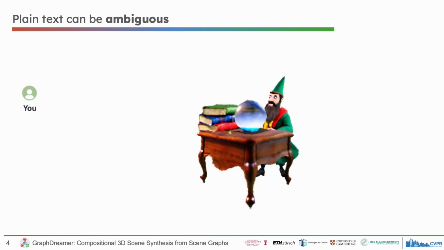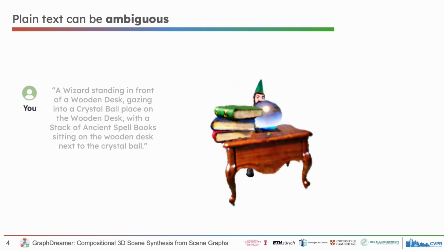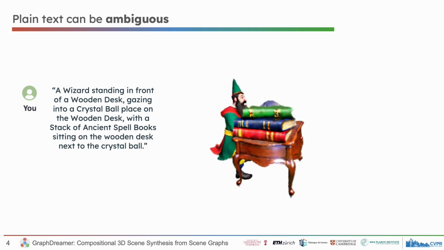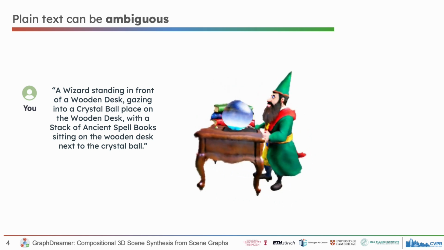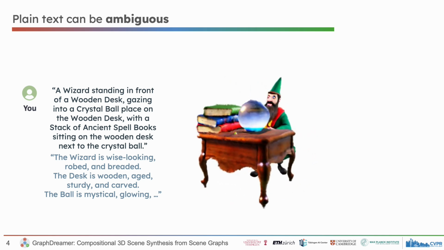Suppose we want to generate a 3D scene like this. One may use plain text to describe each object with their relationships. If we want to further customize each object with individual attributes, the text description grows even longer.